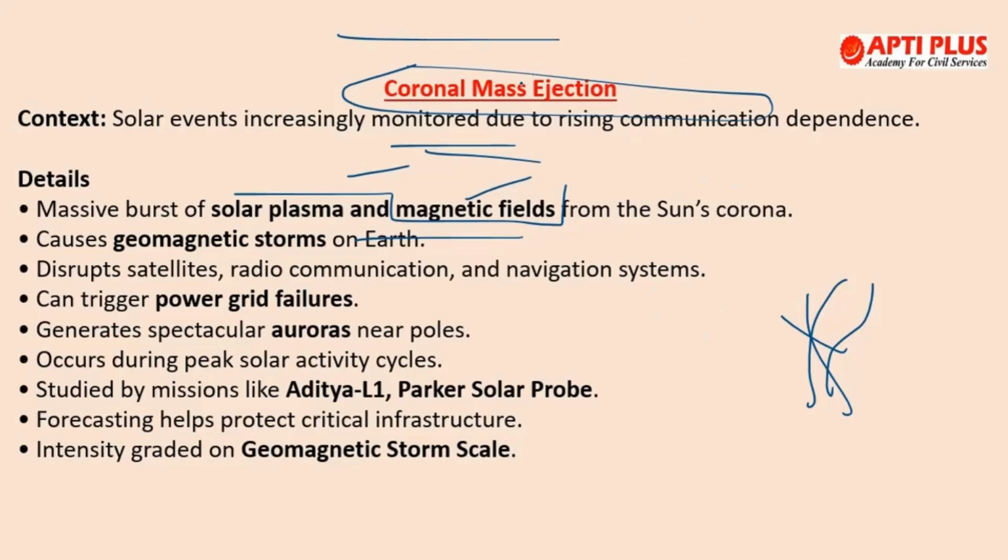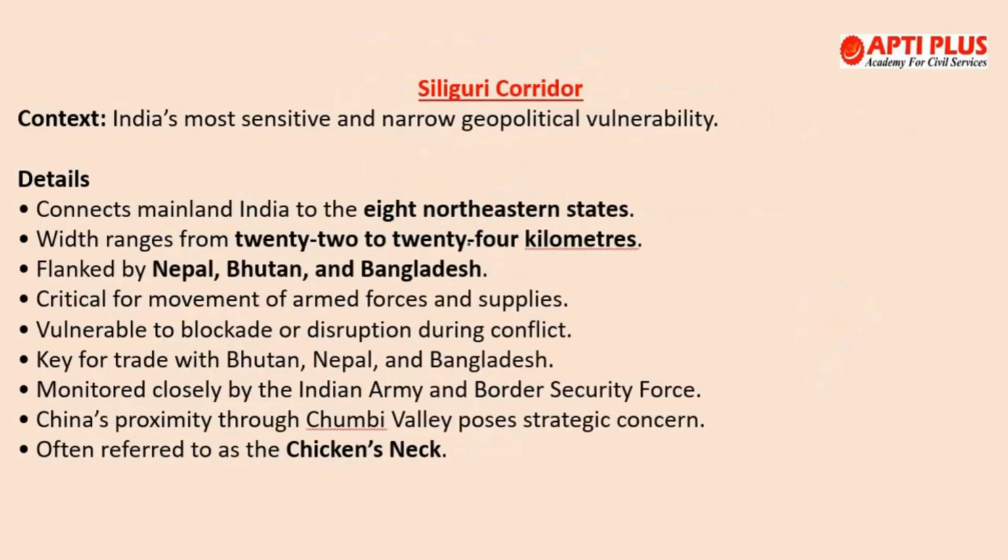These CMEs interact with the Earth's magnetic field and transfer a large amount of energy into the magnetosphere. This causes what? Geomagnetic storms and substorms. And what would it do? It would damage satellites. It would affect the power grids, communication systems, and also they create what? Auroras at high latitudes. Right? So it is important for space weather forecasting, and of course it will protect Earth space and space-based technological infrastructure as well. So that's the importance of coronal mass ejection.